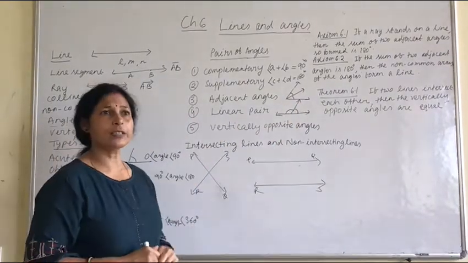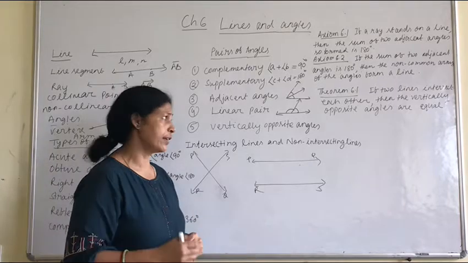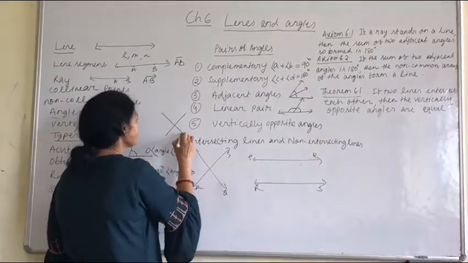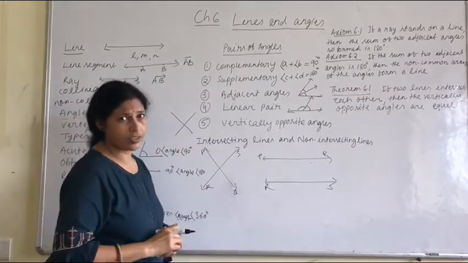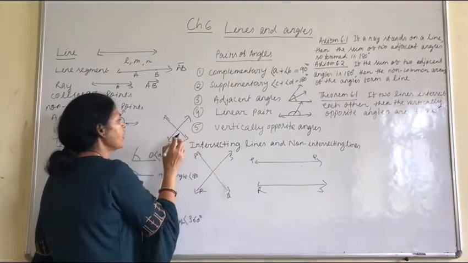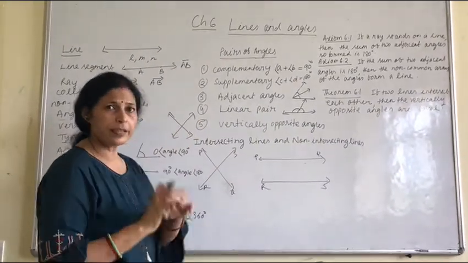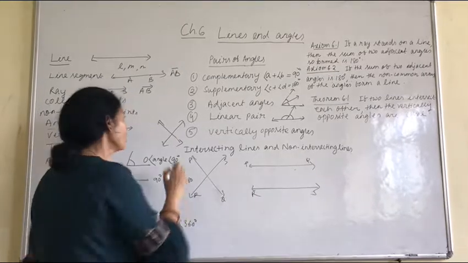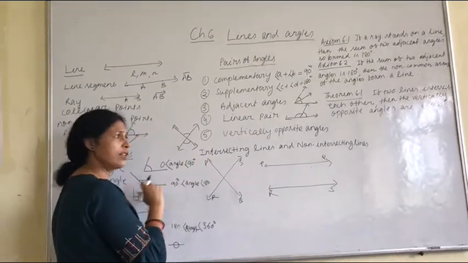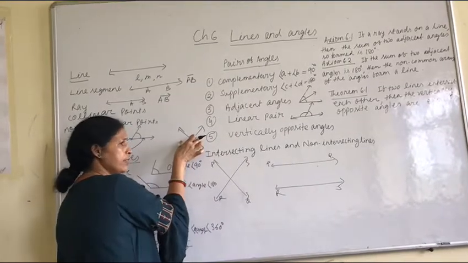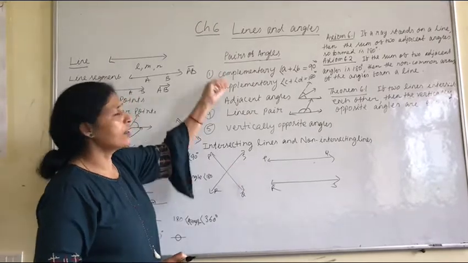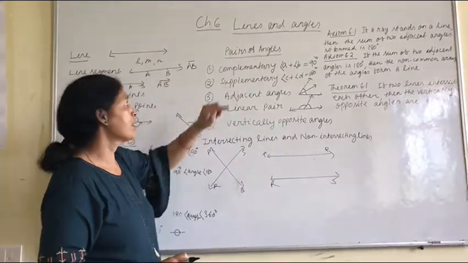Then vertically opposite angles. If two lines intersect each other, then pairs of vertically opposite angles are formed. These two angles are said to be vertically opposite angles, and these two angles are also said to be vertically opposite angles. Okay, these are the pairs of angles.